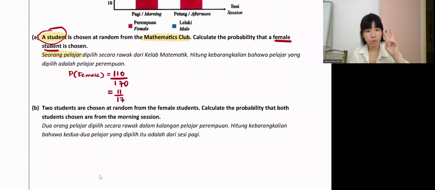Okay, so part B, 2 students. So these 2 students must be from where? From female students, the group of female. You choose from the group of female, you choose 2 students. Find the probability that both students chosen are morning session.